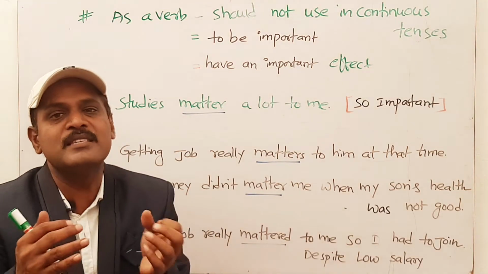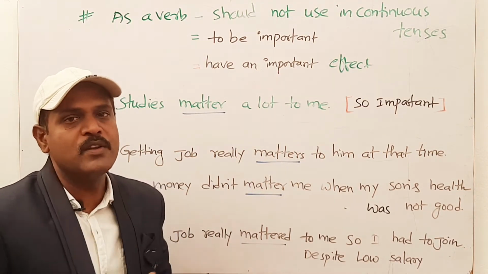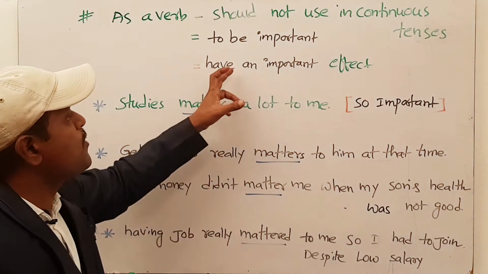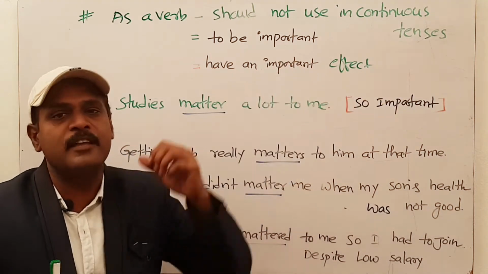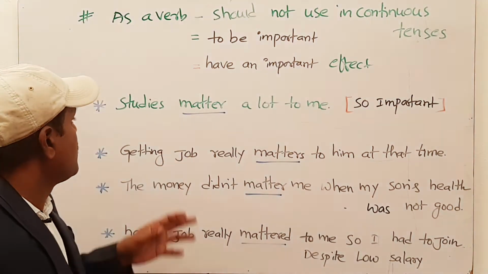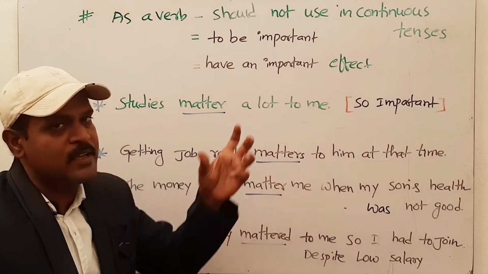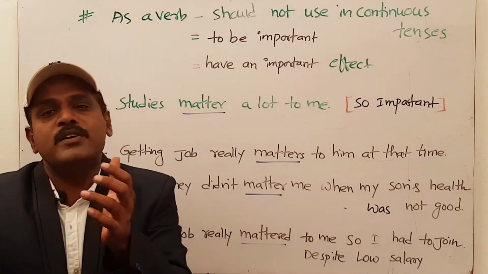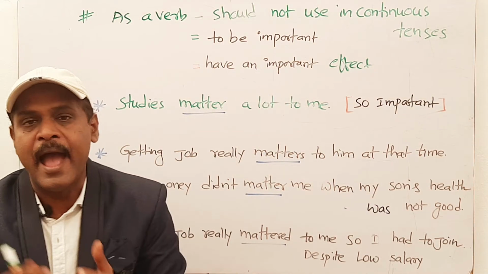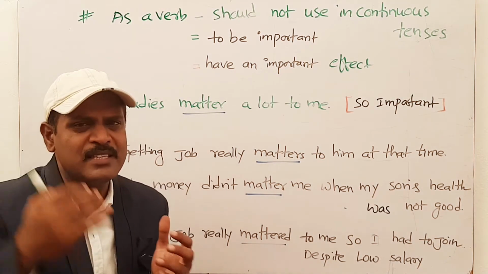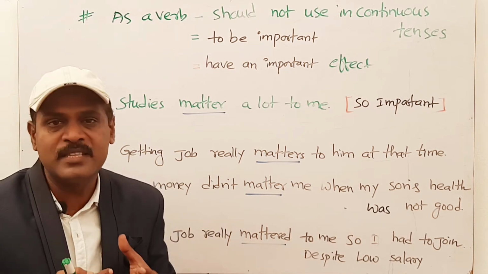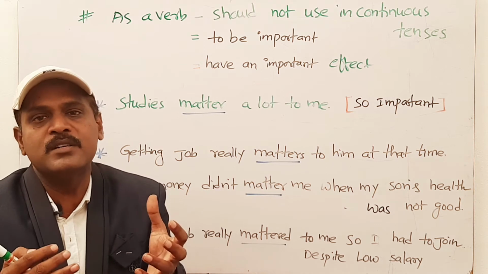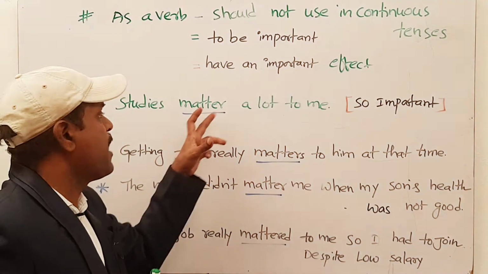When we are saying something is important, in that case we can use "matter," and also to have an important effect on somebody or something. Example: Studies matter a lot to me. That means studies are so important to me, so essential to me. I don't want to know any other kind of things. Studies are so essential to me. So in place of "essential" or "important," you can use "matter."